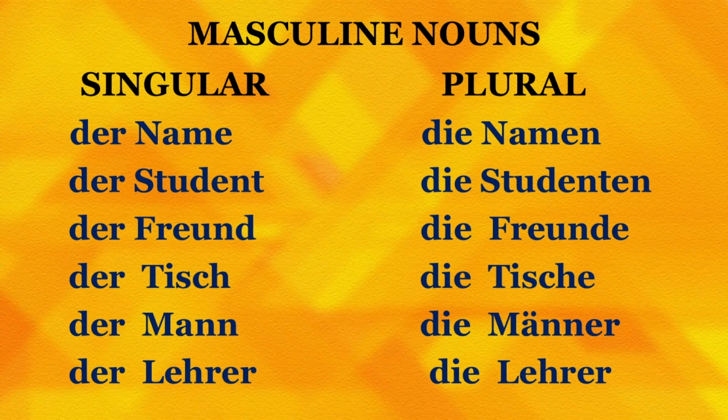and the plural is, no, it's not a mistake. That's how we say teacher in plural in German. So, it's actually the same, der Lehrer, and the plural form is also die Lehrer. Dear friends, if you are thinking how will we identify and differentiate whether it's the singular form der Lehrer or the plural form die Lehrer. If you remember, it's always reference to context based. When you read the sentence carefully, you will get to know whether we are talking about a singular thing or it's a plural case. So, all you need to do is read the thing very carefully and you know which form we are talking about.